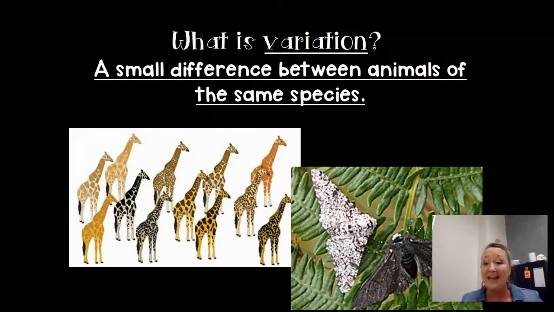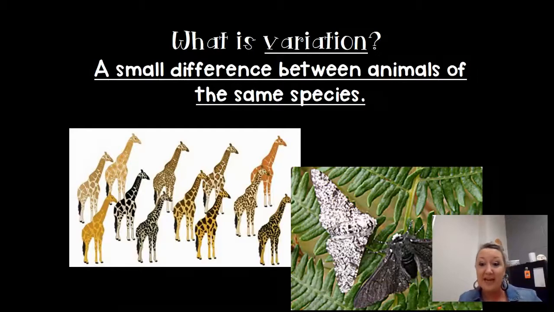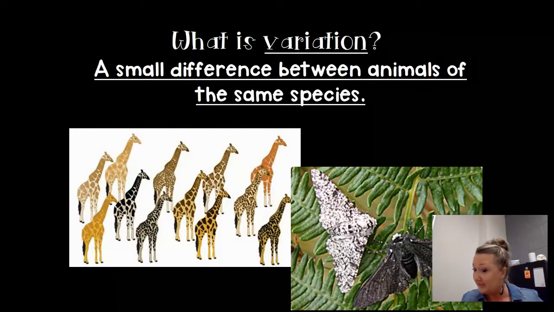You can have variation, these differences. You can have different beaks of finches. That's a variation between an animal of the same species, right? It's the same type of organism. It's the same species of organism, but it's a small variation, a small difference in different animals of a particular species.